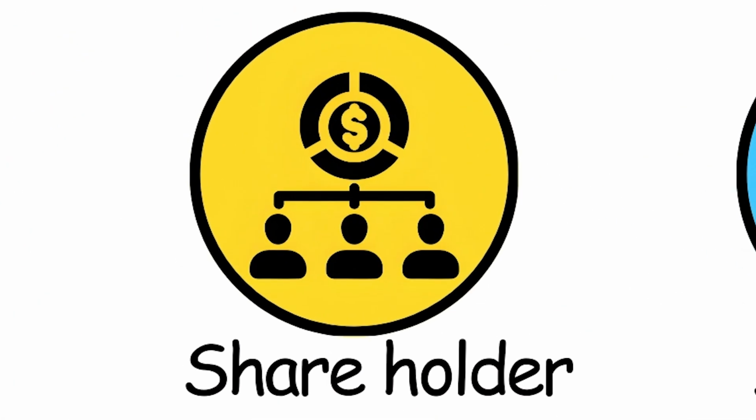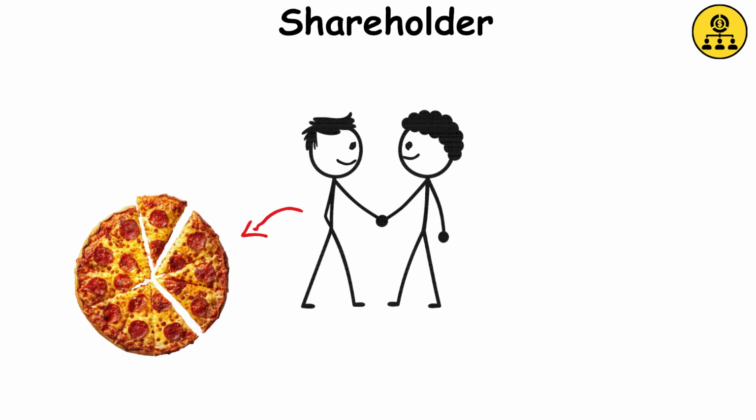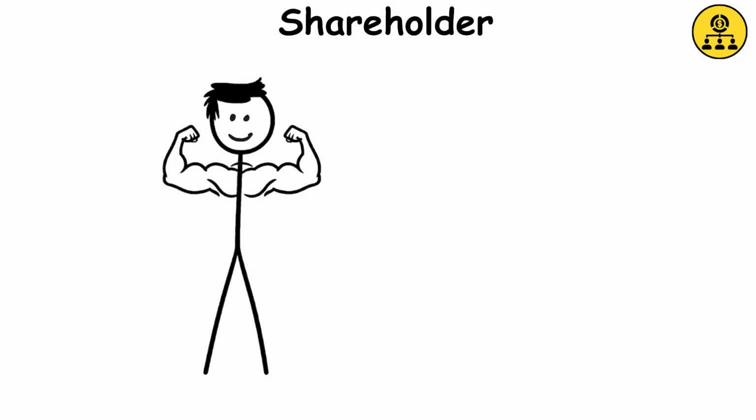pizza. Shareholder. Anyone who owns a share. So if your friend owns 4 slices, or in other words 40% of the company, they would have a strong say over the final toppings.